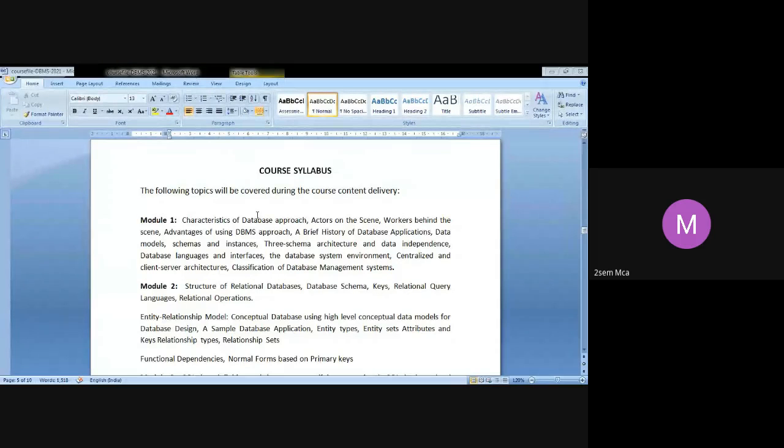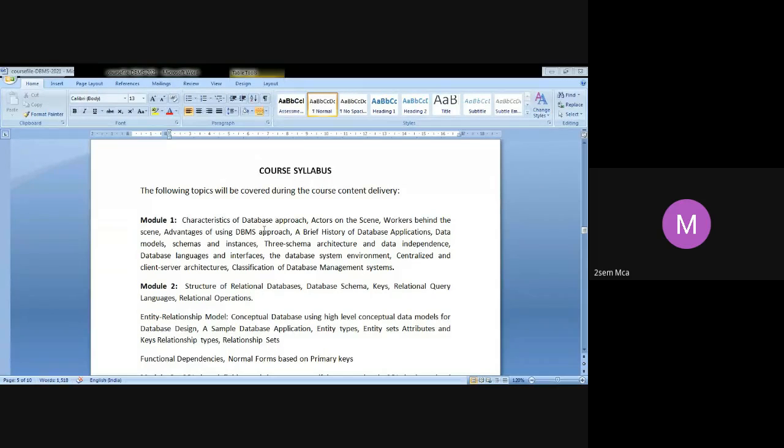Module 1 is basically an introduction to database, and we'll be touching upon characteristics of the database approach, actors on the scene, workers behind the scene, advantages of using the DBMS approach, and what the database applications are.